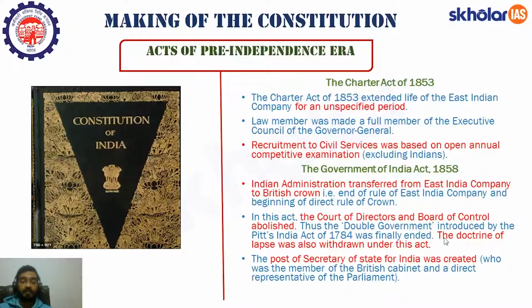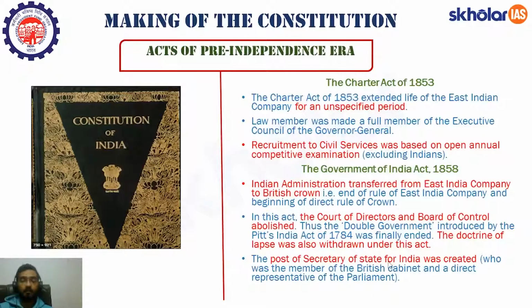And there was this legislation, the doctrine of lapse, was also withdrawn under this act. See, there was one Governor General who brought out this act known as doctrine of lapse. इसमें क्या होता था? The adopted son was not permitted to inherit the throne of their father. That is, अगर कोई adopted son है तो वो राजा नहीं बन सकता था, and ultimately the state will lapse and fall under the jurisdiction of Britishers. That is, it will be assimilated into the British India and it will not be an independent princely state. This was the doctrine of lapse. इसको भी withdraw कर लिया था. The post of Secretary of State for India was created.